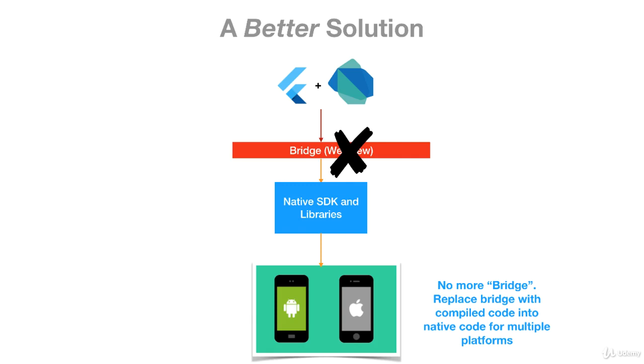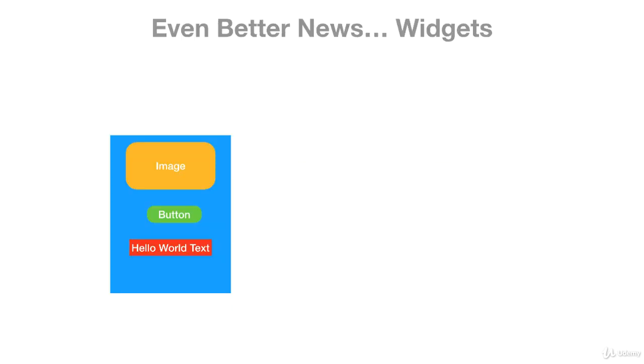By being able to have compiled code, now we're able to get rid of the whole bridge. We are closer, if you will, to the native SDK libraries, which is exactly what we want. There's still a little bridge there because with the compilation we still have to figure out a way to get to the native SDK, but it's faster and straightforward as opposed to the previous solutions. So this, so far, is the best way to get this job done. Okay? So that's gone. And there we go.